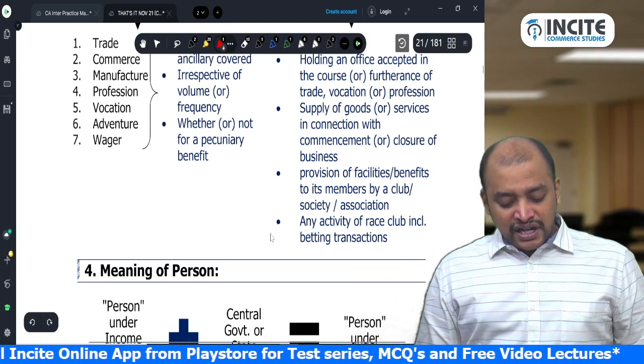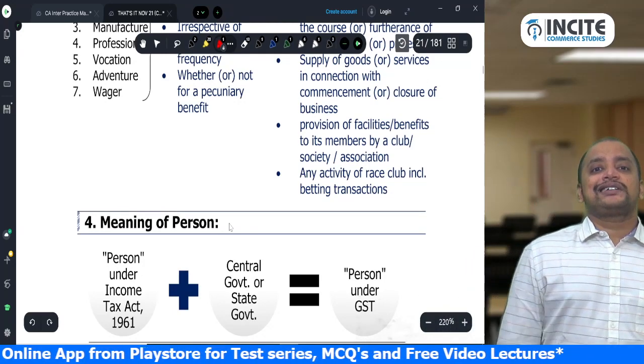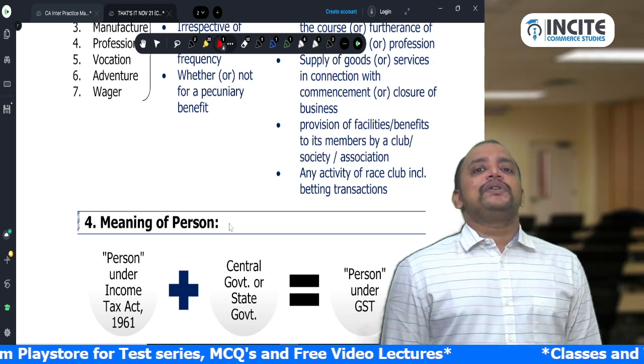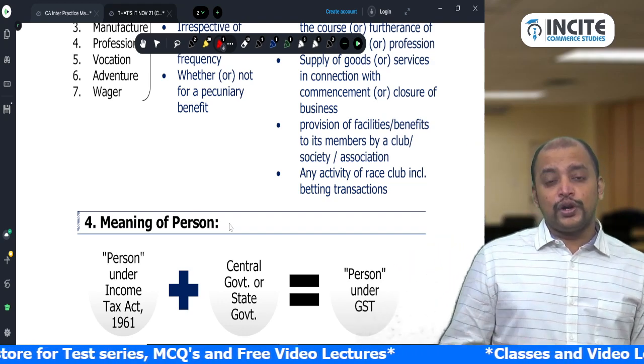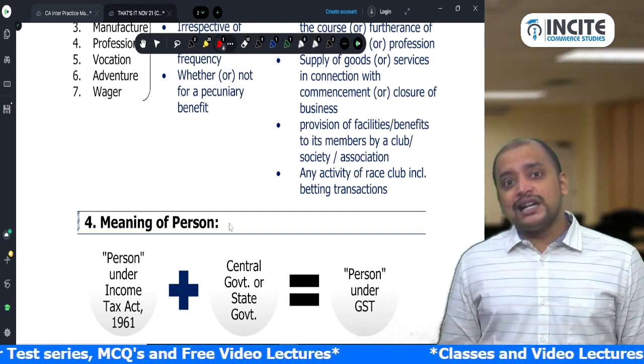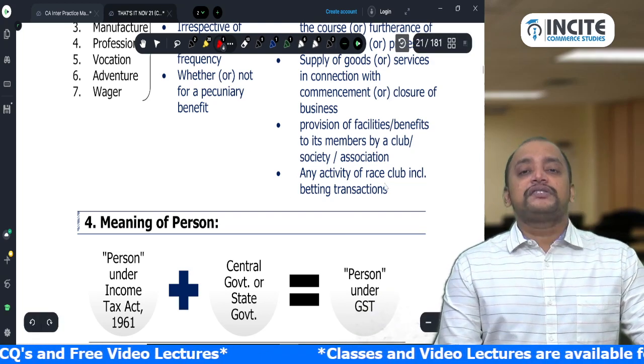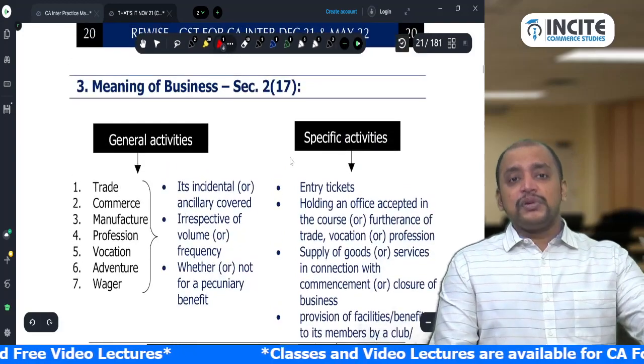And any activity of a race club including betting transactions. So betting or gambling transactions will be coming under business, no doubt. But even if it is conducted in a race club, that is also coming under business. Okay. All activities of race club. This is the meaning of business.